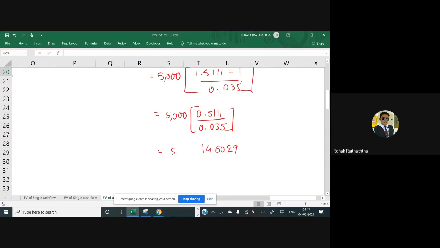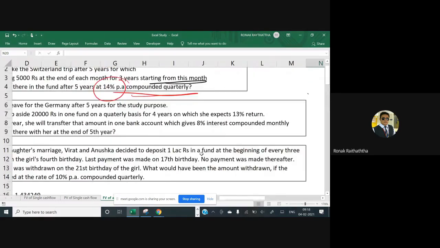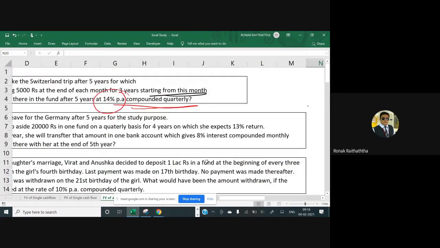14.6029, and here I have 5,000. So you multiply that with 5,000, what do you get? May I have the answer, please? 73,014.29. Good. So this is the amount that will be left in Miss Anshu's bank account after 3 years, or in whatever the fund she has invested.